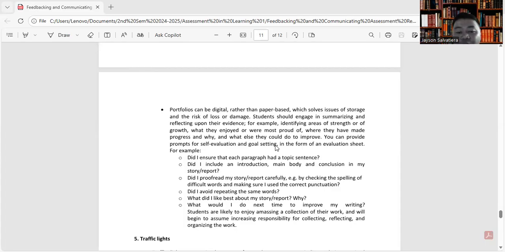Students are likely to enjoy amassing a collection of their work and will begin to assume increasing responsibility for collecting, reflecting, and organizing their work.